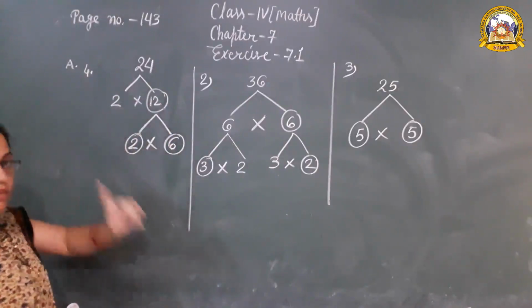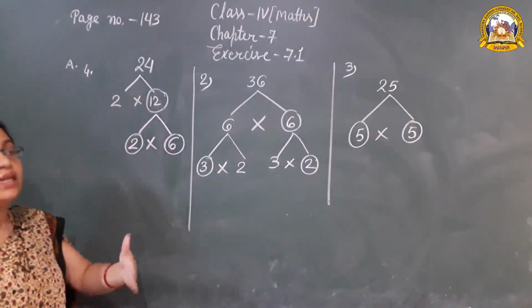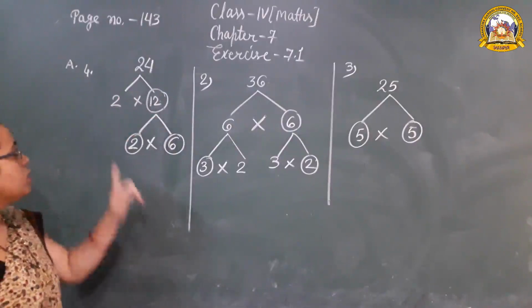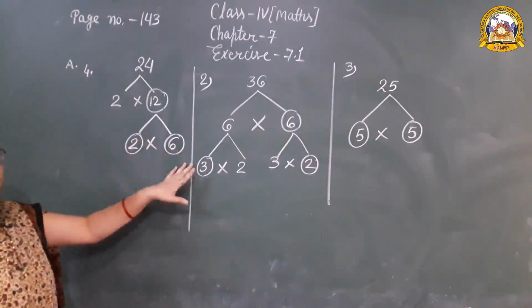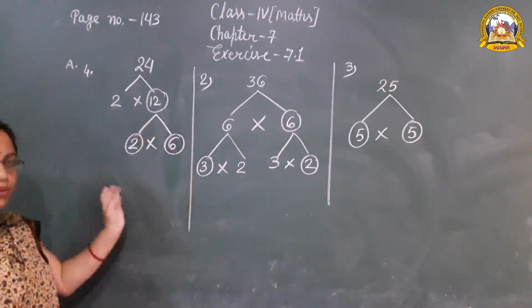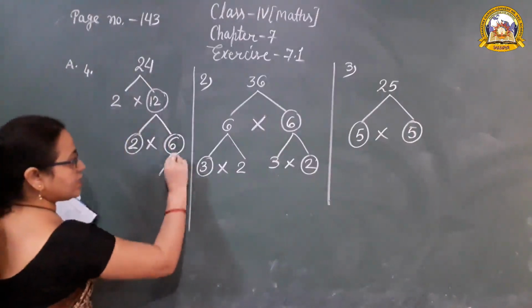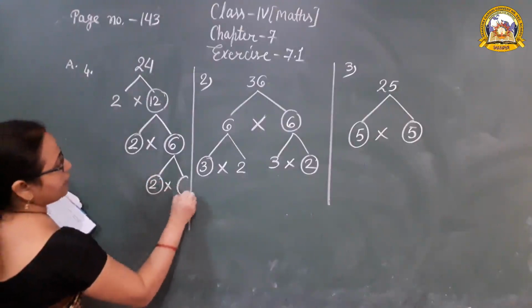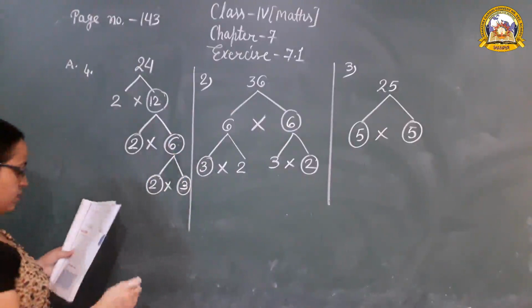So first we take the smallest prime number, which is 2. We will find a number for 12 which is completely divisible by 2 and is the smallest prime number. So that is 2. 2 6s are 12. Then 6 further divides into branches. 2 multiplied by 3. 2 3s are 6.